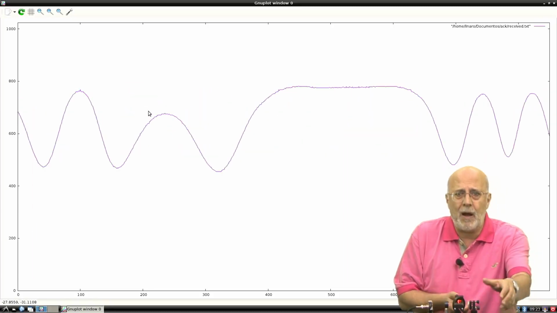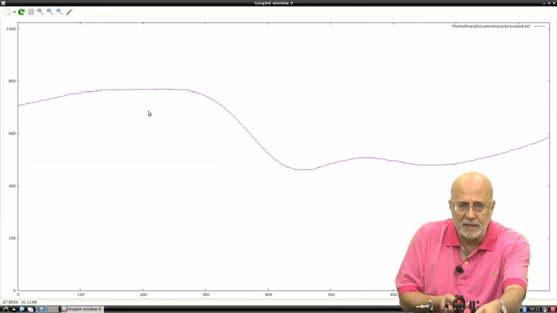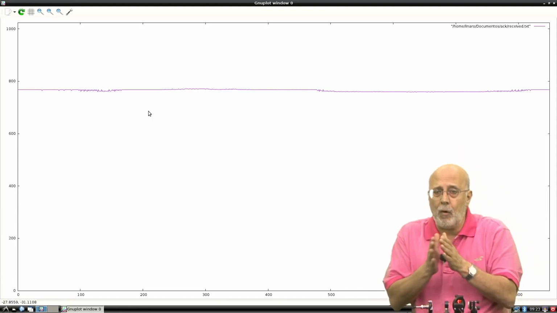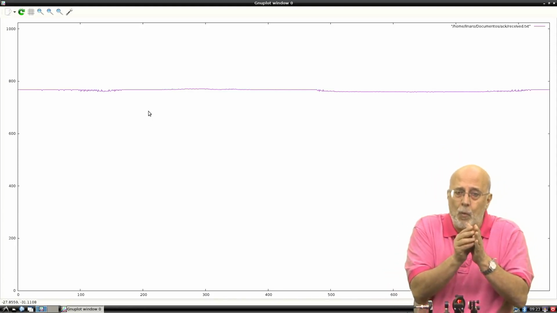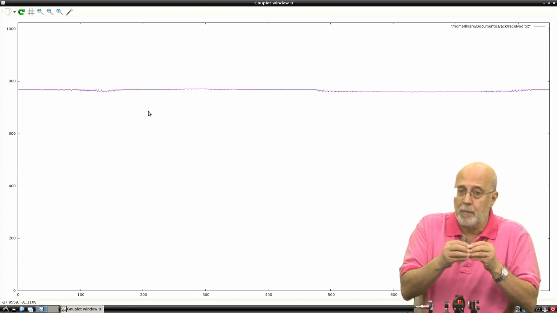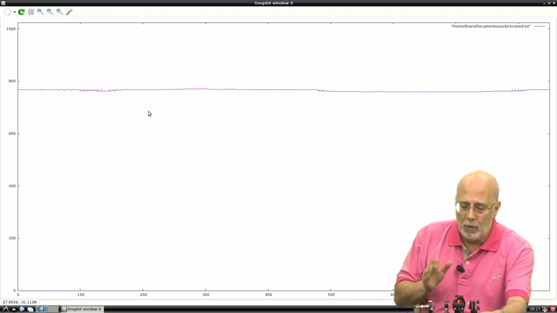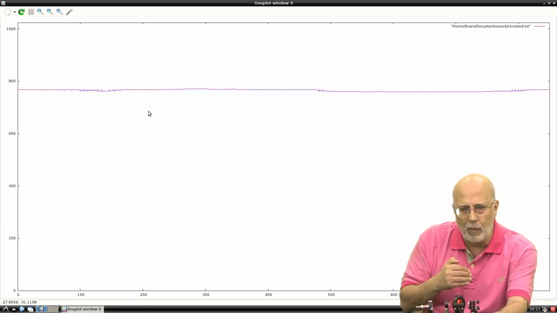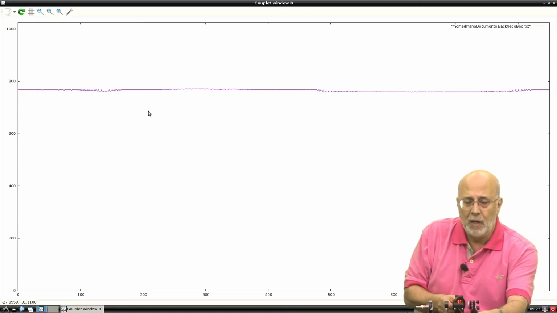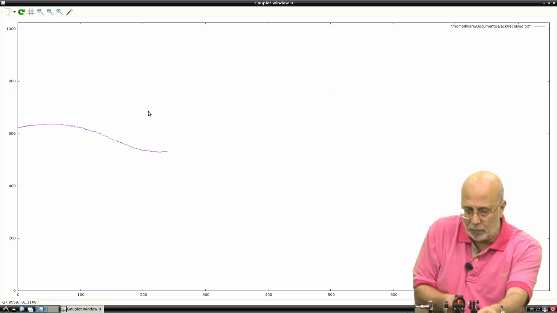As I move up and down, you see the up and down. I'm going to do it again. So as I move, you see the up and down, and each up and down is one wavelength of movement of this arm. Because this is submicron, counting the up and down, I can know precisely the size of the distance that I travel. Let's do it again and try to fix the plot on the screen so you can see what we're doing.